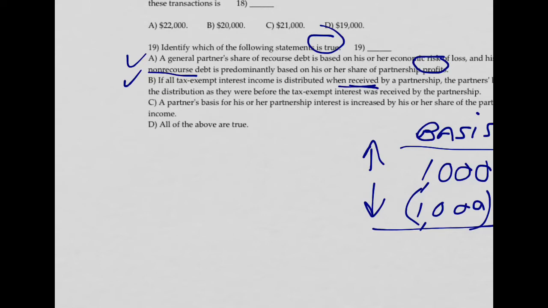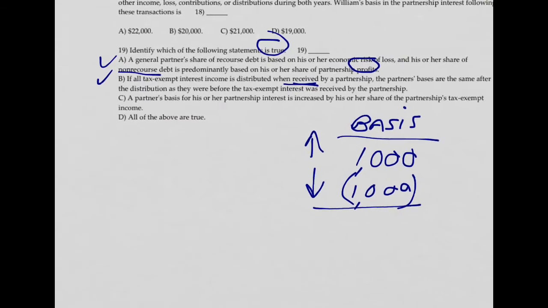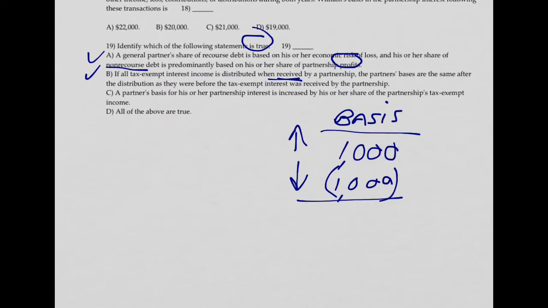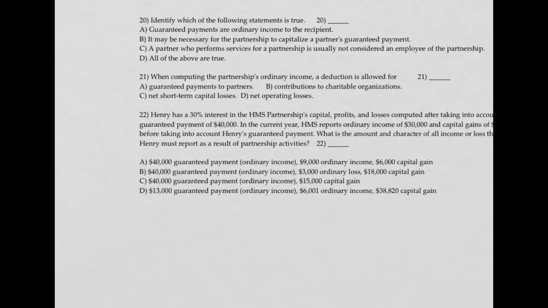C: A partner's basis for his or her partnership interest is increased by his or her share of the partnership's tax-exempt income. Well, that's true. We just saw that here. That's what happened. Even though it's tax-exempt, basis goes up. So D, all of the above are true. You finally get one of those turning out to be true, the D answer in something like this, and that's number 19.